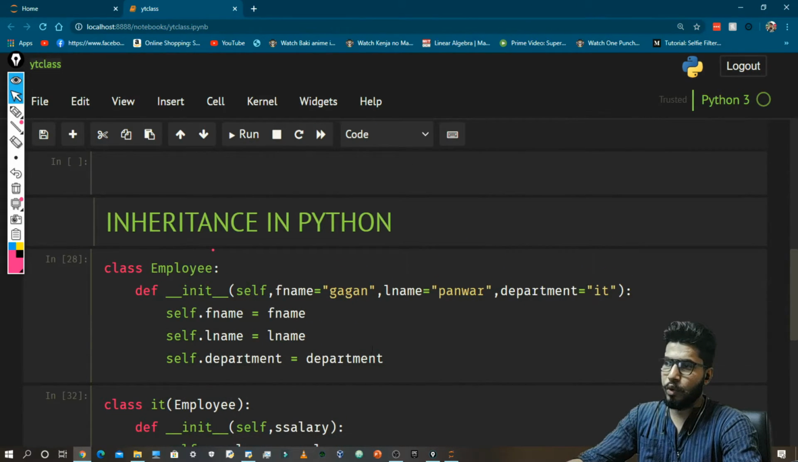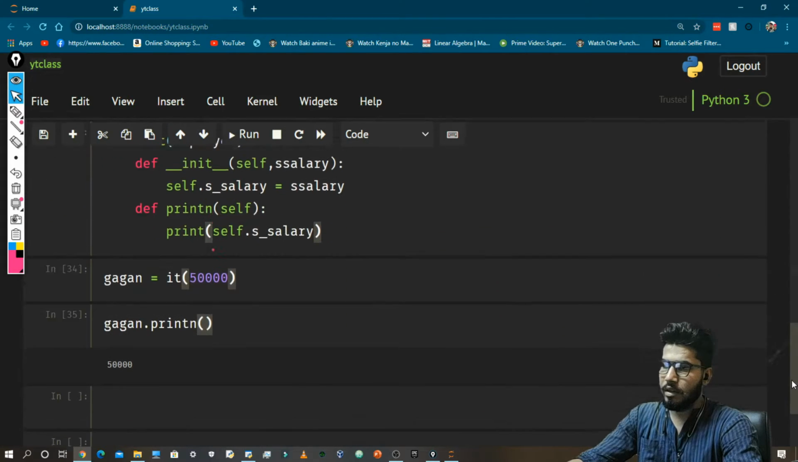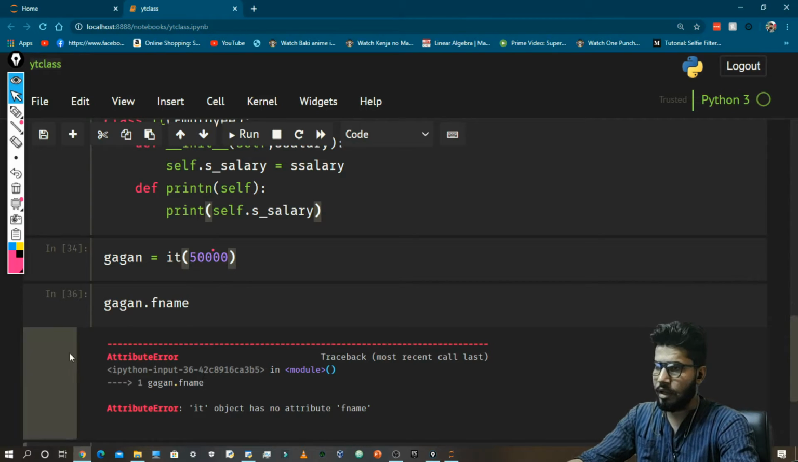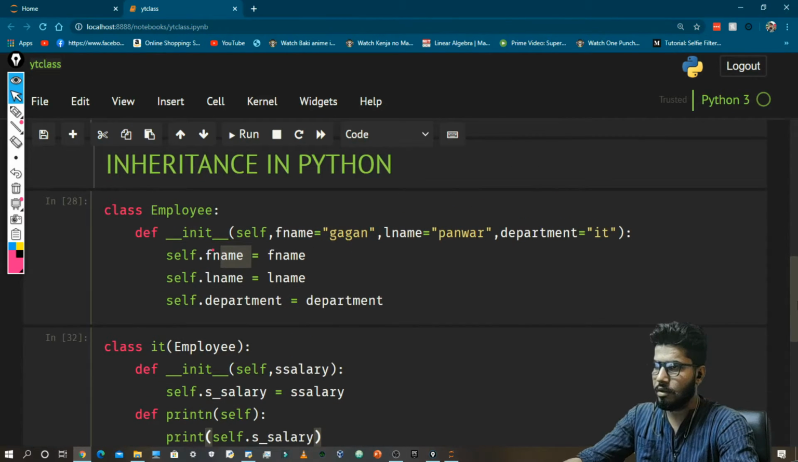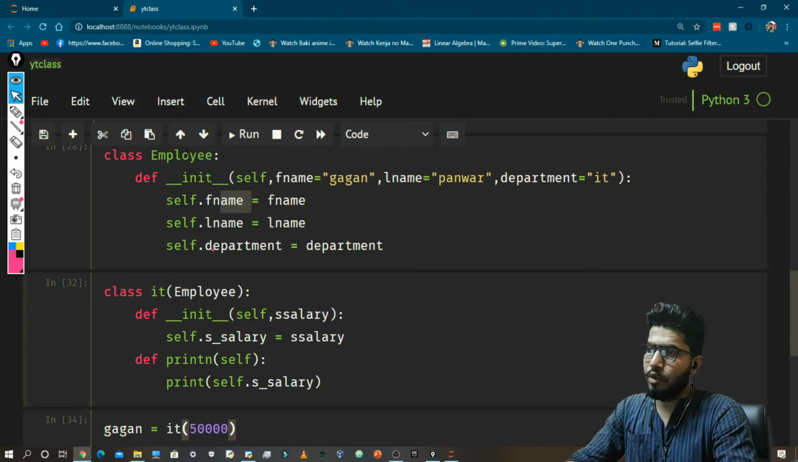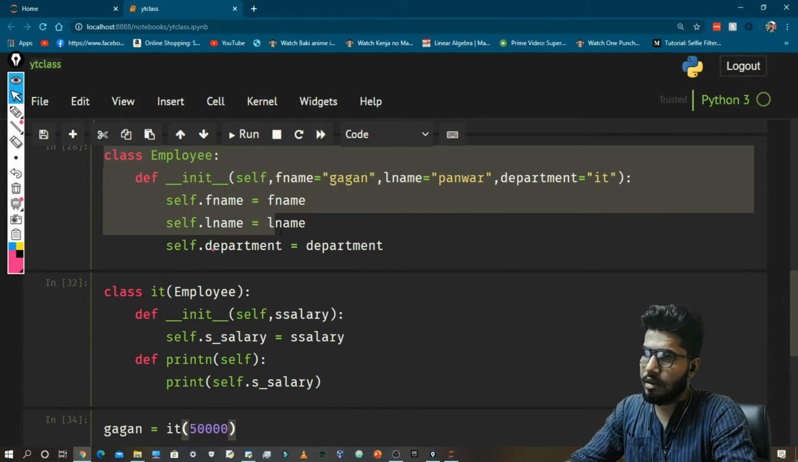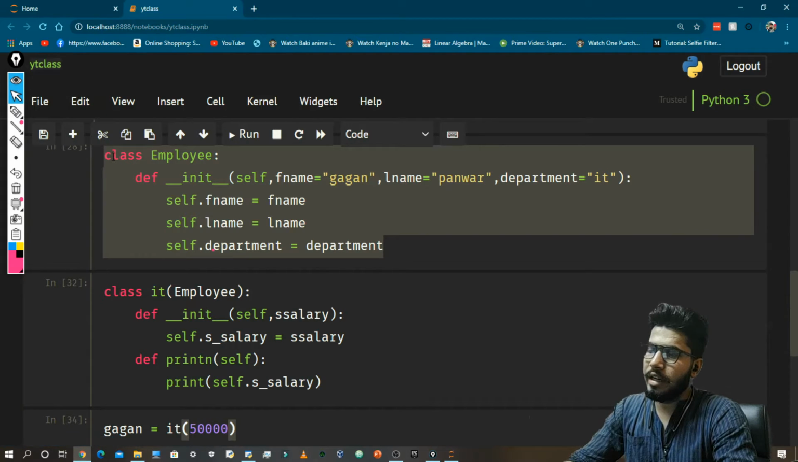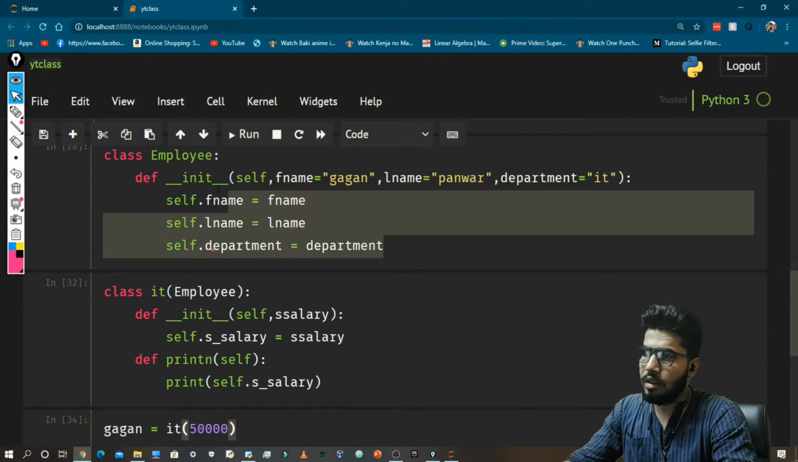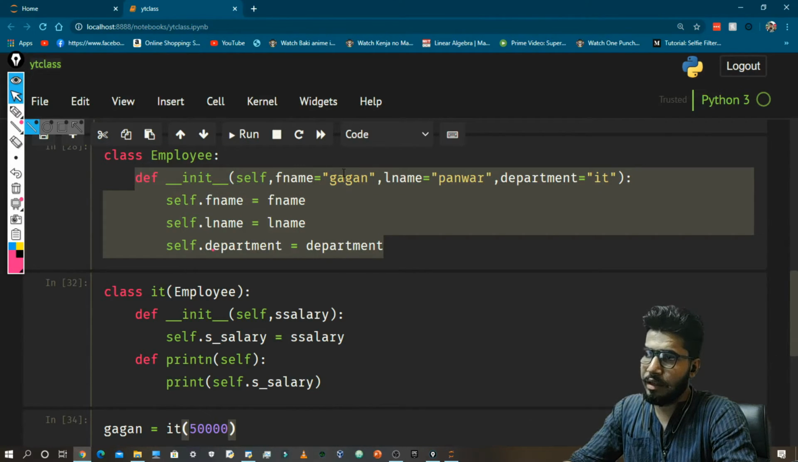and it is showing 50,000. So what if you want to access the first name, last name and department? You can just use them like this, fname. Okay, Gagan dot fname is not working. Oh yes, we need to do one more thing. Because we have not created an object of the class employee, we need to call this init function. That's when we will have these values. So how can we do that?